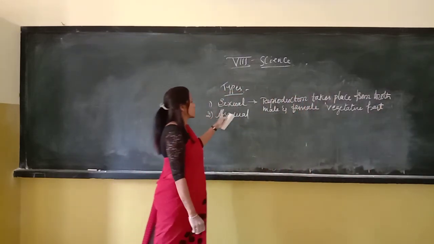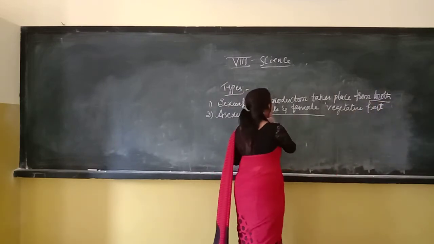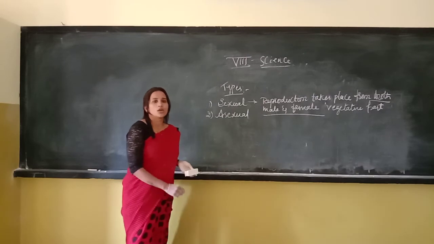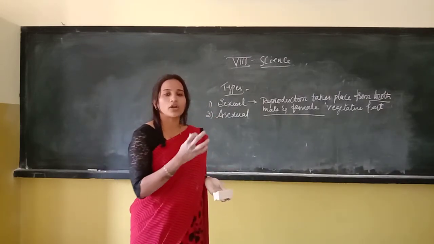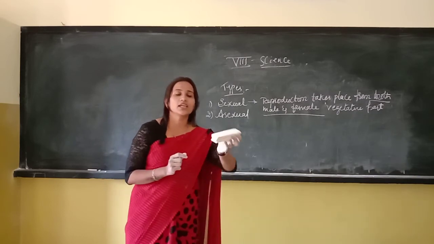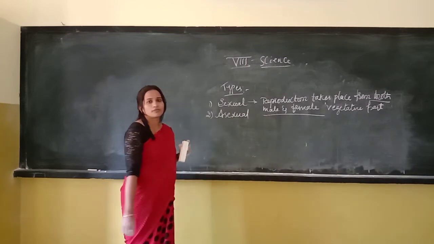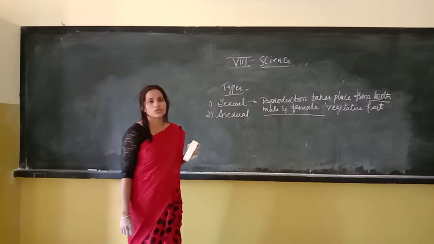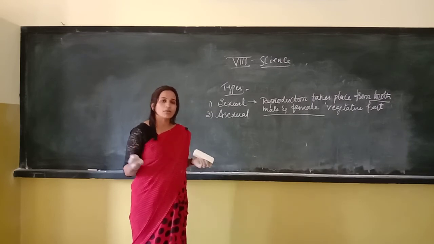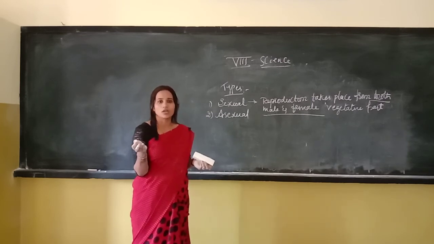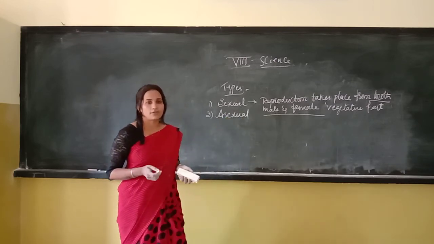Sexual reproduction needs both male and female. With the help of male and female, if we get a baby or offspring, that type of reproduction we call sexual reproduction. For example, in animals, human beings are born with the help of papa and mummy. That reproduction takes place with the help of male and female.